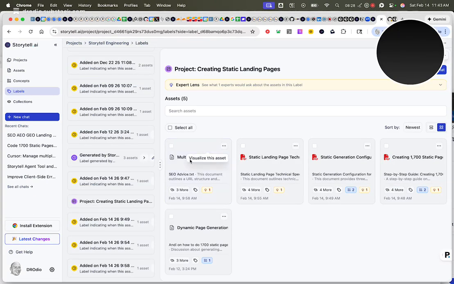I've got my multilingual URL SEO advice. I've got the items generated by Storytell. And then I've got the conversation that I had with Andy, the actual transcript of the conversation, all in this label called Creating Static Landing Pages.